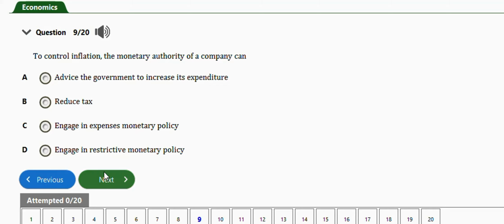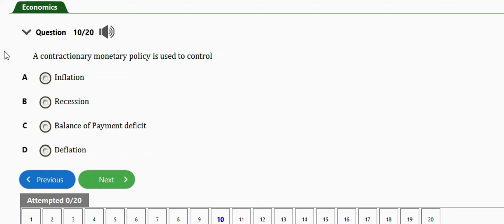Okay, the next question is this one. It says, a contractionary monetary policy is used to control: inflation, recession, balance of payment deficit, deflation. Right answer is option A, which is inflation.